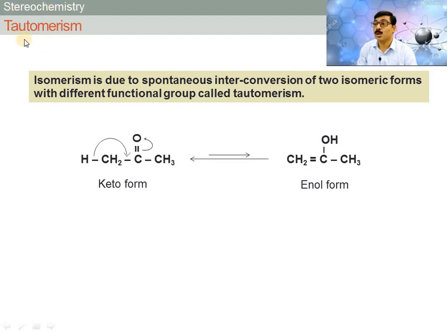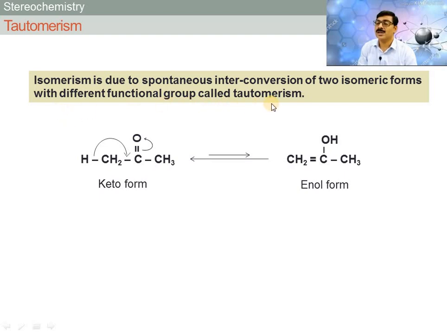What is called tautomerism? It is a structural isomerism, and the isomerism is due to spontaneous interconversion of two isomeric forms. Means isomeric forms interconvert to each other with different functional groups, called tautomerism.